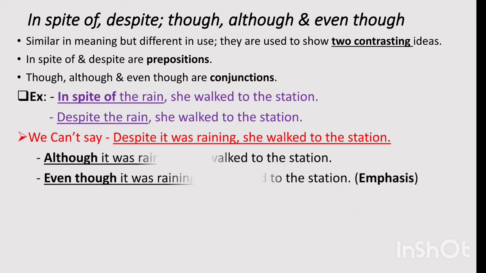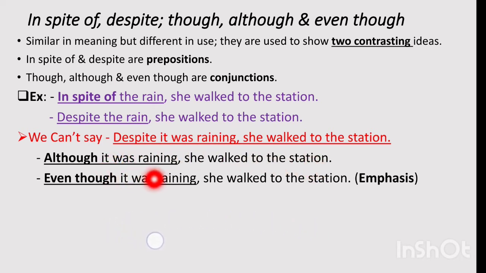Now have a look at other examples of though, although and even though. Actually though, although and even though are conjunctions and they are followed by a clause, और इनके बाद clause लगेगा. Just as in this sentence you find: Although it was raining she walked to the station. Although it was raining, it means it's a clause, adverb clause, and she walked to the station, that is the main clause. ये main clause है और इसके साथ यहाँ adverb clause लगा हुआ है.